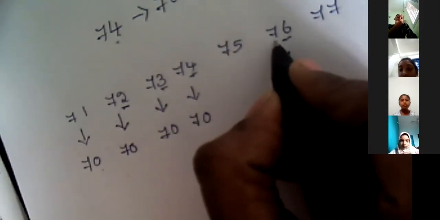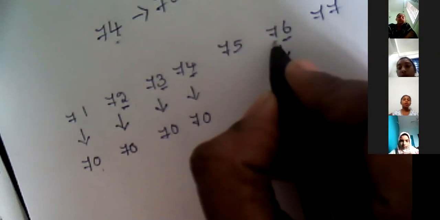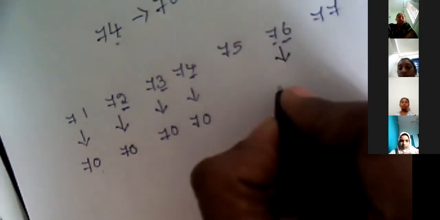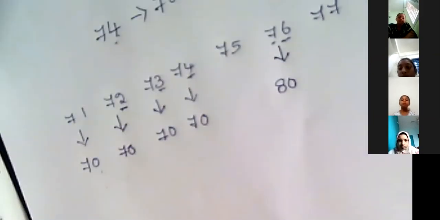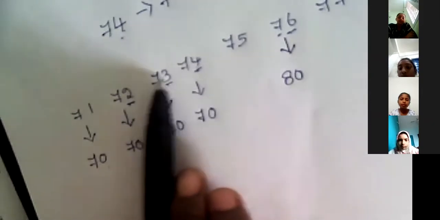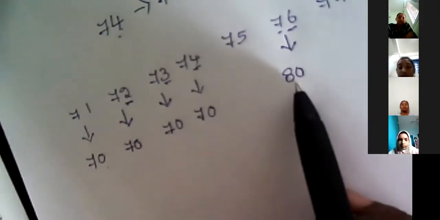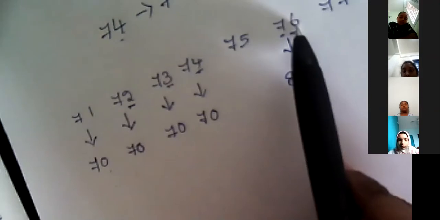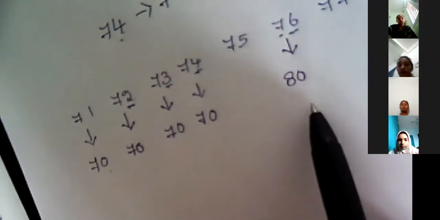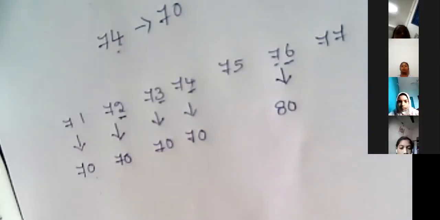I will add 1 to the 7, then it will be 80. Here also I am making the 6 a 0. 6 becomes 0, but 7 becomes 8. I added 1 to the 7.